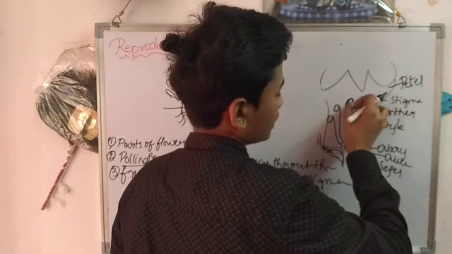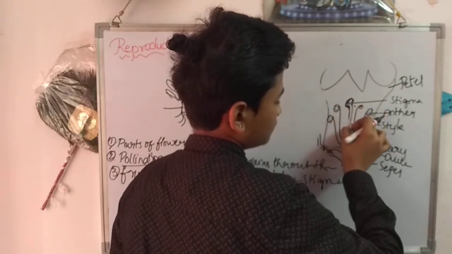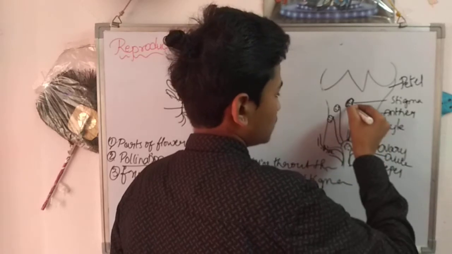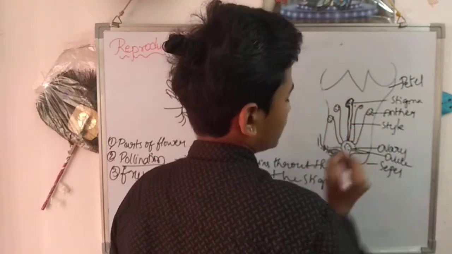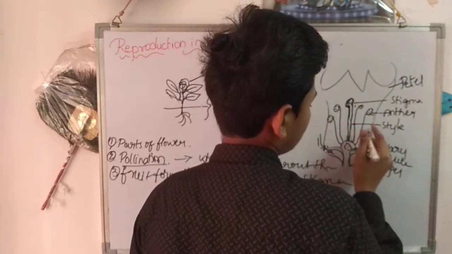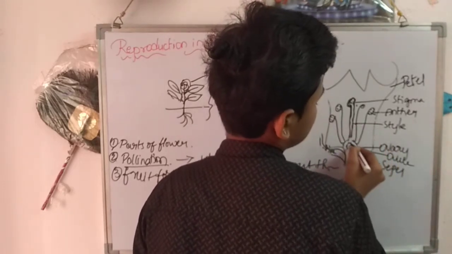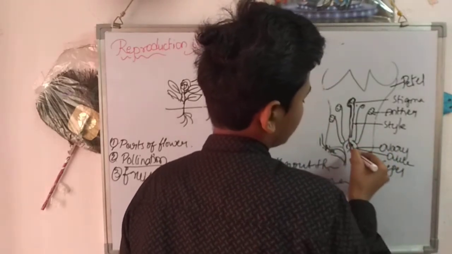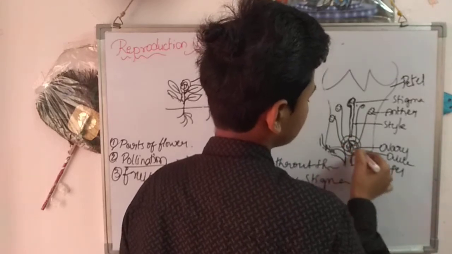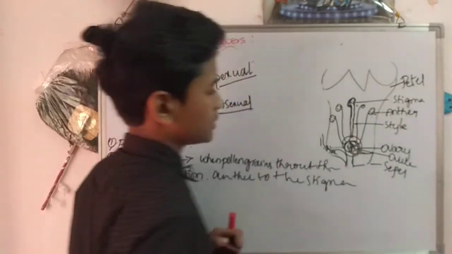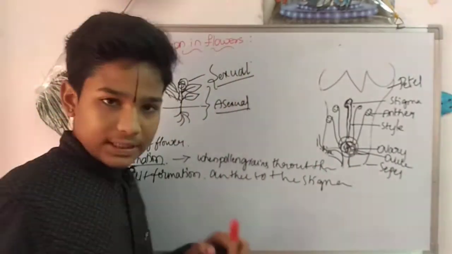Here they prepare a pollen tube until the ovary and go inside the ovule. They fuse with the ovules and produce the fruit. Okay, the pollination is clear.